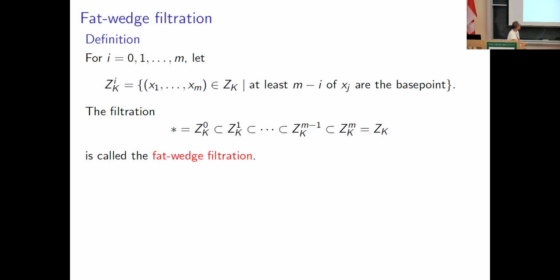Okay, let Z_K^i be the subset of Z_K which consists of points (x_1, ..., x_m) such that at least m minus i of the x_j are the base points. I mean, this is just the intersection of Z_K and the generalized fat wedge. So there is a filtration like this, which starts with the point and ends up with Z_K.